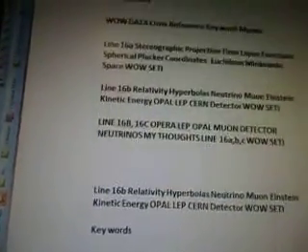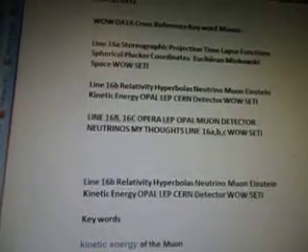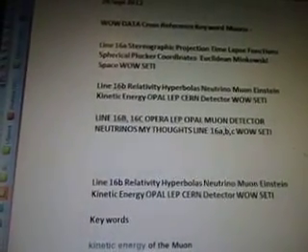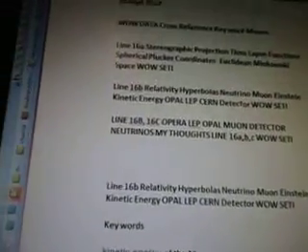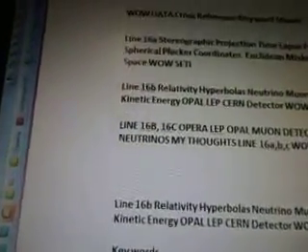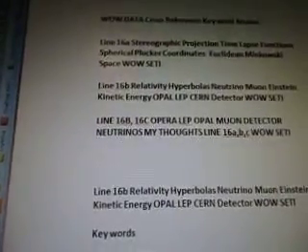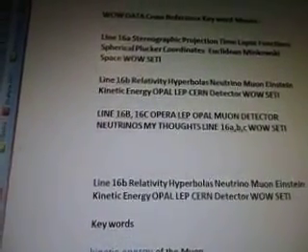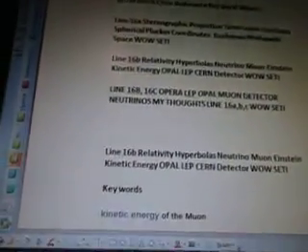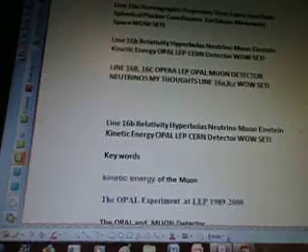The second one was line 16B: relativity, hyperbolas, neutrino, muon, Einstein, kinetic energy, OPAL, LEP, CERN, detector, WOW SETI. And the third video was line 16B and 16C: opera, LEP, OPAL, muon, detector, neutrinos, my thoughts, line 16ABC, WOW SETI. So I'm going to look at the notes for line 16B, relativity, hyperbolas, neutrino, muon, Einstein, kinetic energy, OPAL, LEP, CERN, detector, WOW SETI.